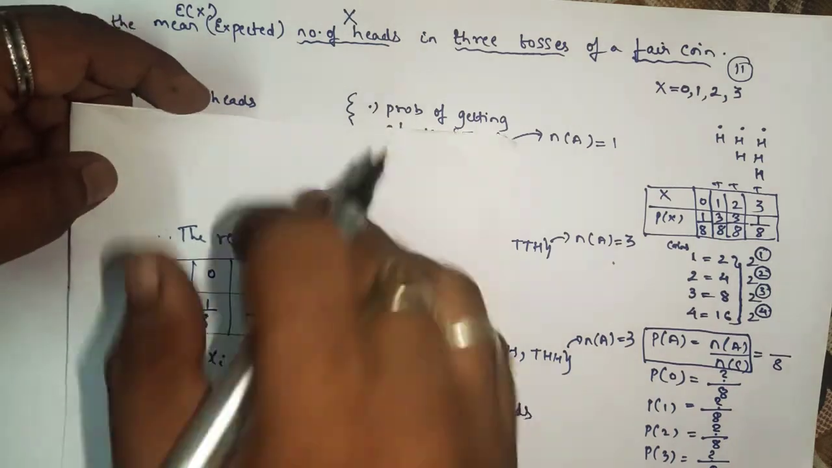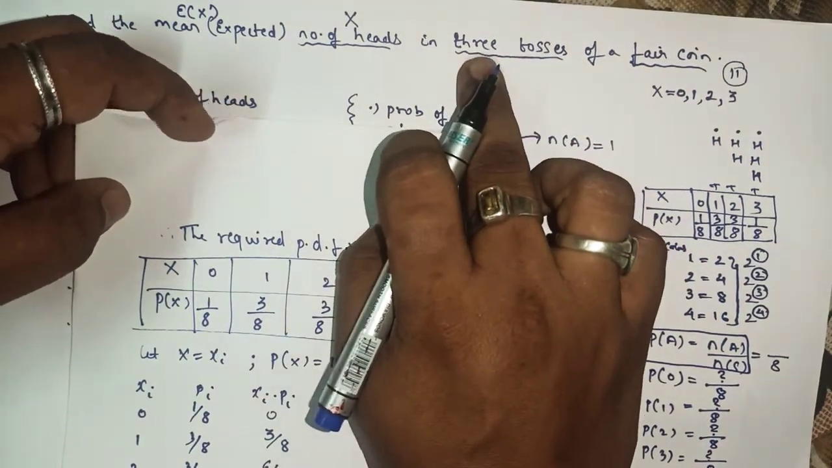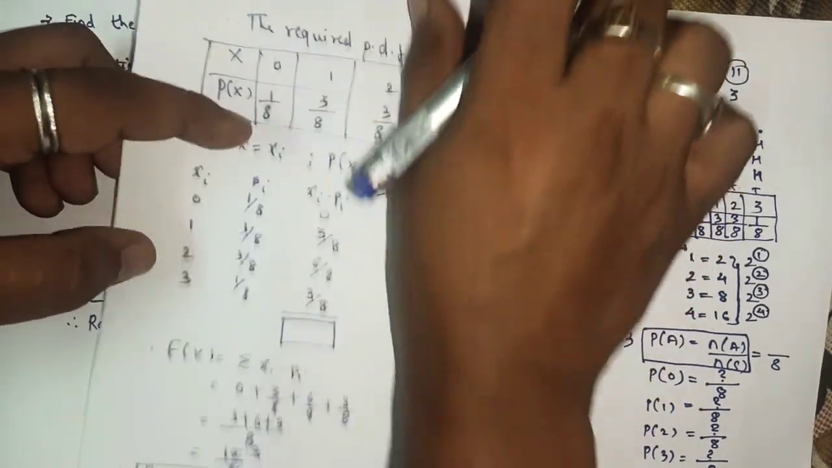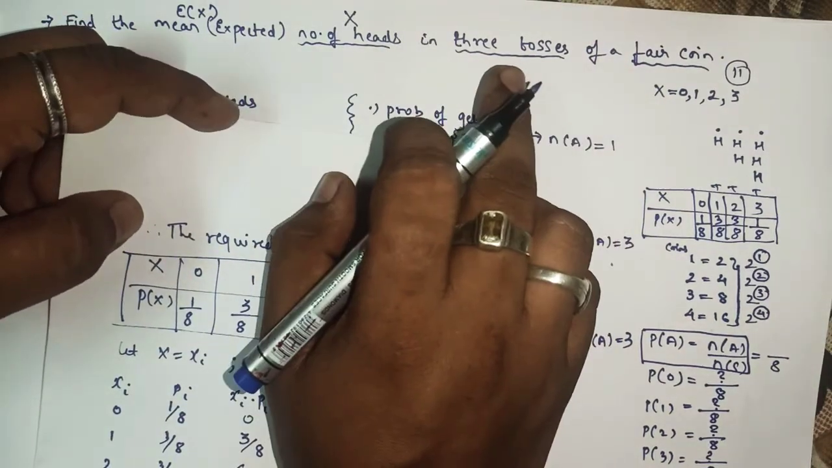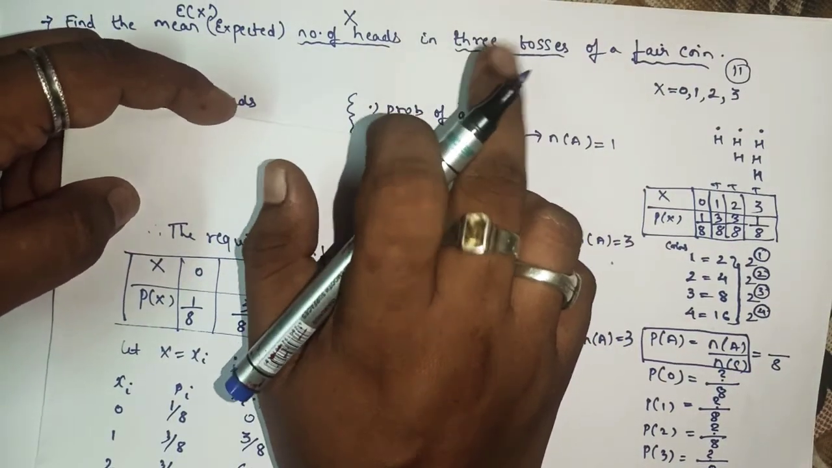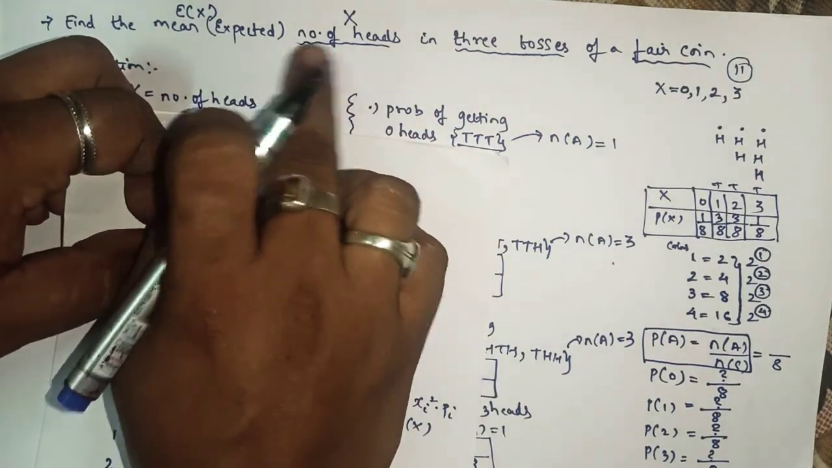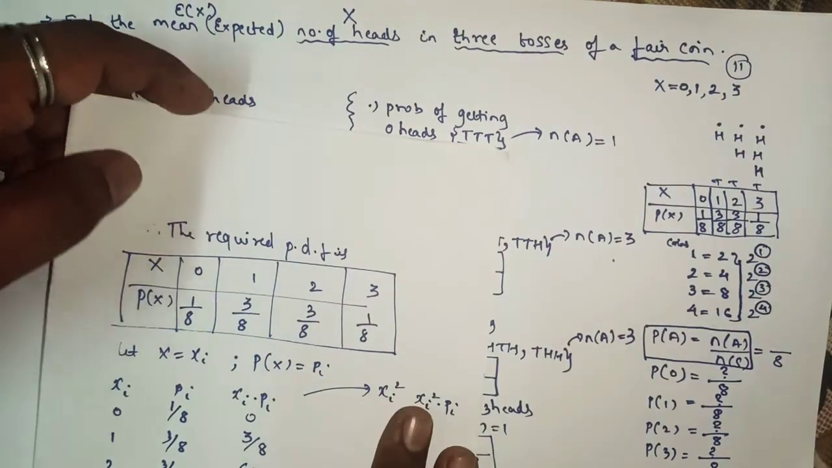As the number of tosses changes, the expected value will change. Suppose 3 is replaced by 2: if a coin is tossed 2 times, the expected value will be different. If it is tossed 1 time, the expected value will again be different. Suppose it is tossed 4 times, and there is even one sum in the exercise where you have to find the mean only for the number of heads in 4 tosses, that means 4 coins tossed.